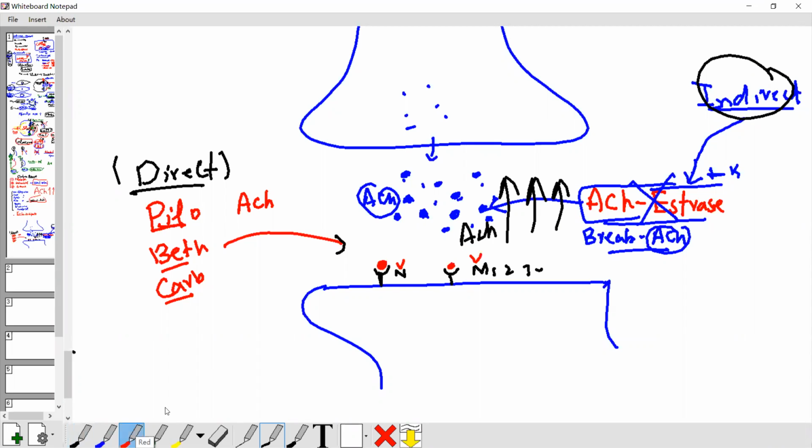The indirect acting drugs are in two groups. If you block the enzyme for a short time, it means reversible. When your function is done, the enzyme is free again. If you block the enzyme permanently, it is irreversible.